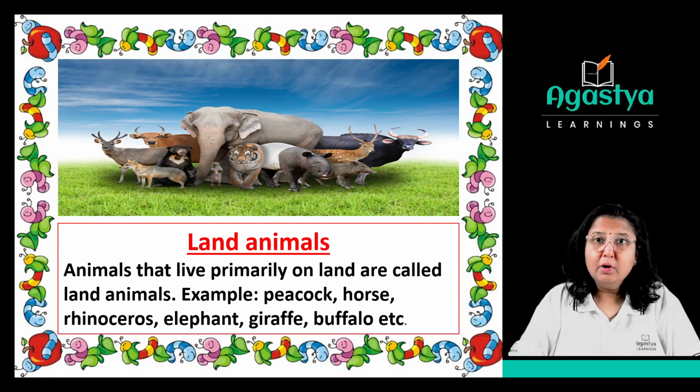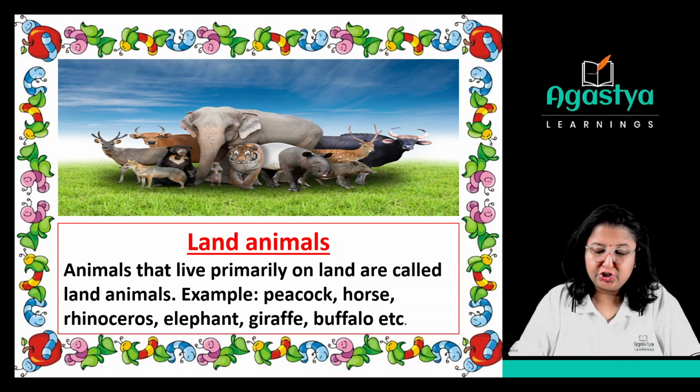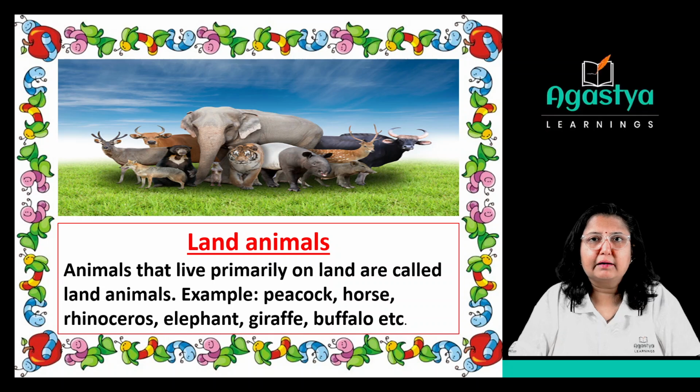Animals that live primarily on land are called land animals. For example, peacock, horse, rhinoceros, elephant, giraffe, buffalo, etc. Many more are included in the land animals. The main thing is they are living on the land.